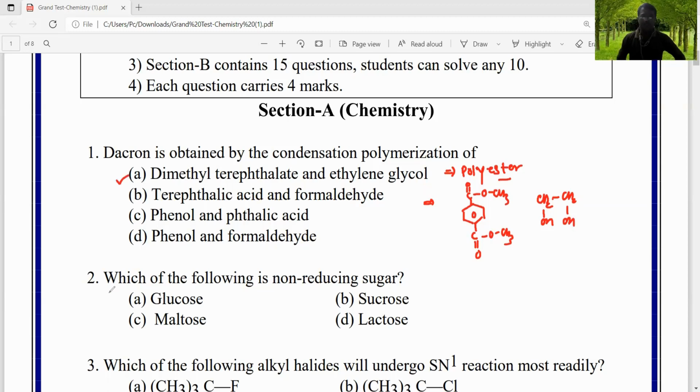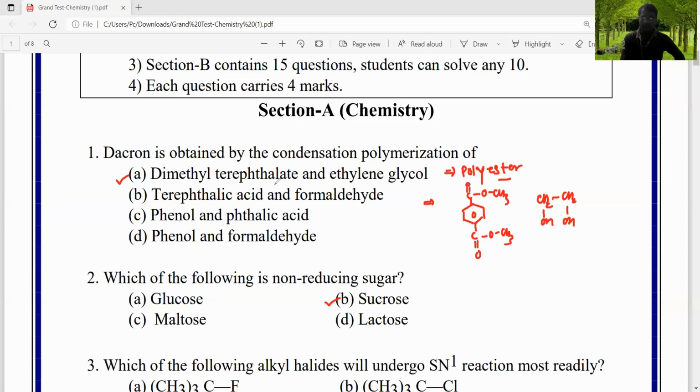Right. The second question is, which of the following is a non-reducing sugar? Option A is glucose. Option B is sucrose. Option C is maltose. Option D is lactose. We know that in a non-reducing sugar, the anomeric carbons are involved in the glycosidic linkage. Therefore, sucrose is a non-reducing sugar, right?